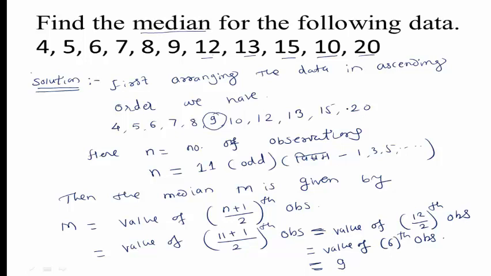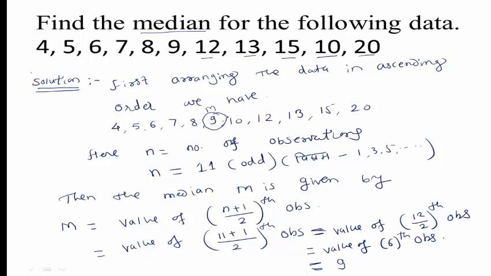Or you can count from the left side. 1, 2, 3, 4, 5, and this is the 6th. This is the median M, and this lies at the center of the data. See here, below this median 9, 1, 2, 3, 4, 5 observations are there. That is 50% observations are there. Above this 9, or to the right of this 9, 5 observations are there.